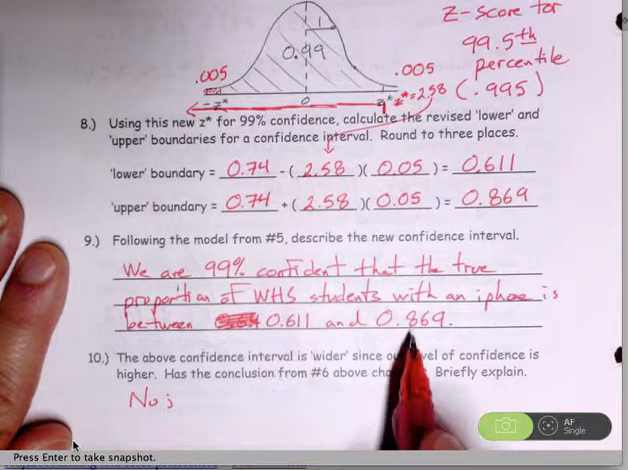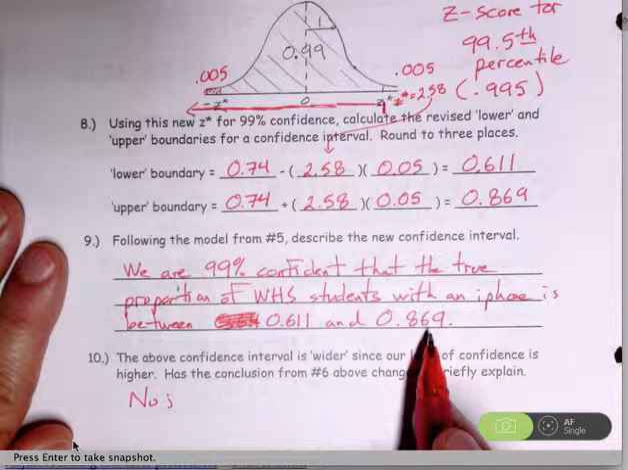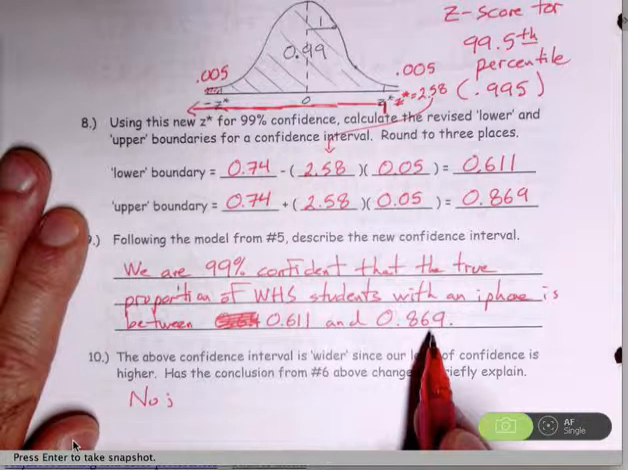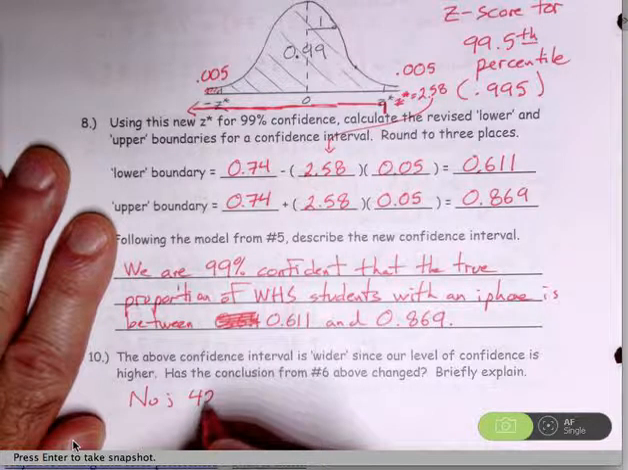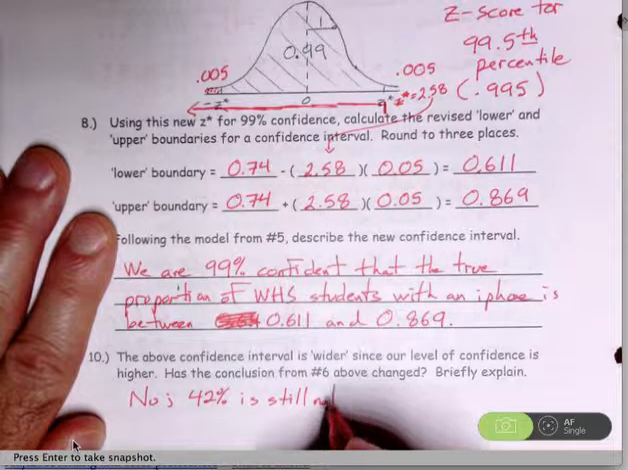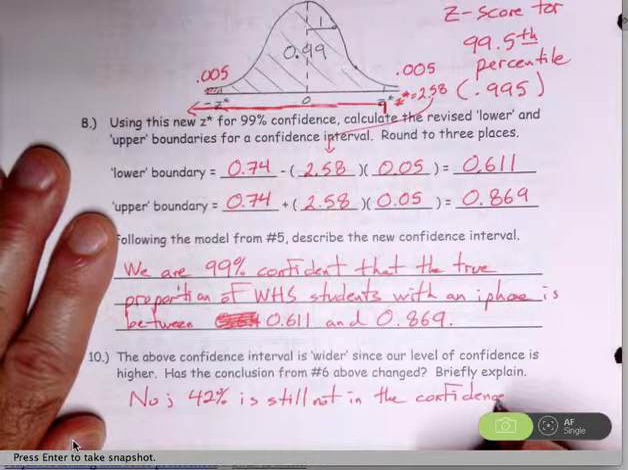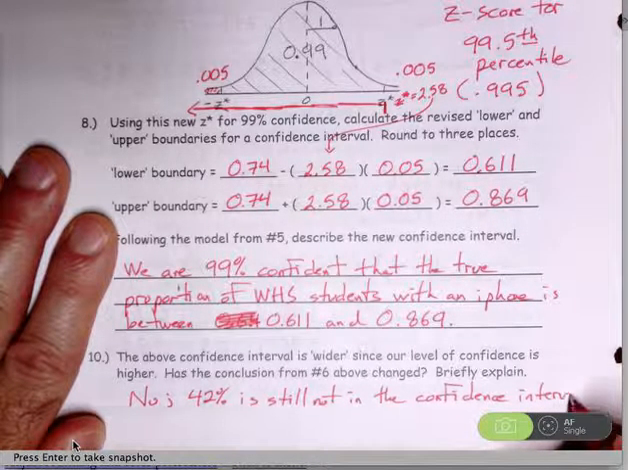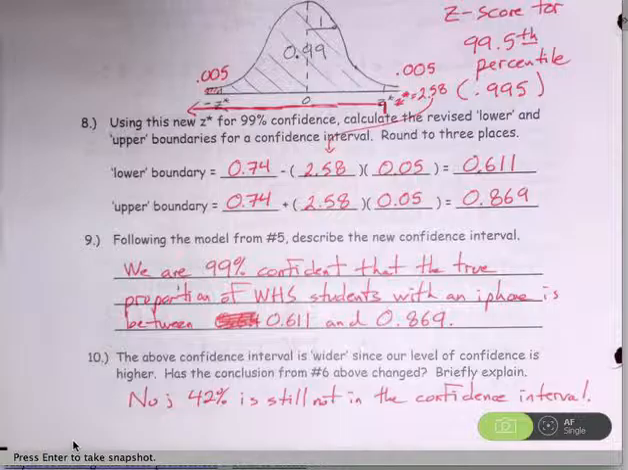Even though this confidence interval is wider, the 42% is still not in the confidence interval, or all of the possible proportions in that confidence interval still remain greater than 42%. So 42% is still not in the confidence interval. So no, our conclusion has not changed. We changed our level of confidence, we made a wider interval, but it doesn't change the conclusion when we are comparing to 42%. Hope this has been helpful.